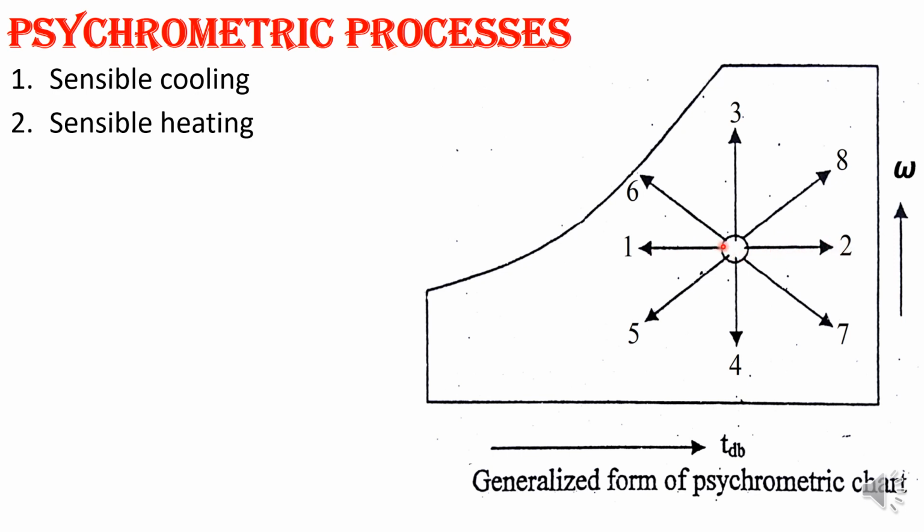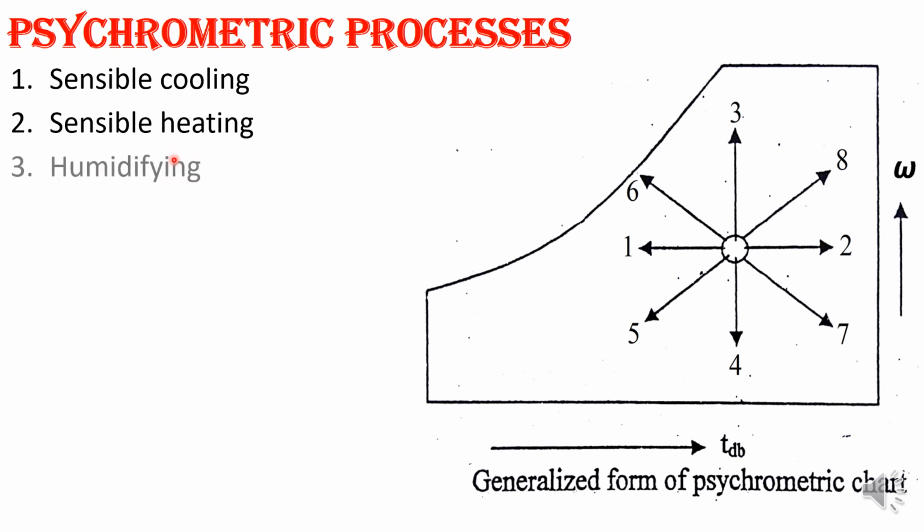Cooling is nothing but the temperature decreasing, and heating means the temperature increasing. At constant specific humidity, the temperature keeps on increasing in heating and keeps on decreasing in cooling. So this is sensible cooling and this is sensible heating. That you can understand.